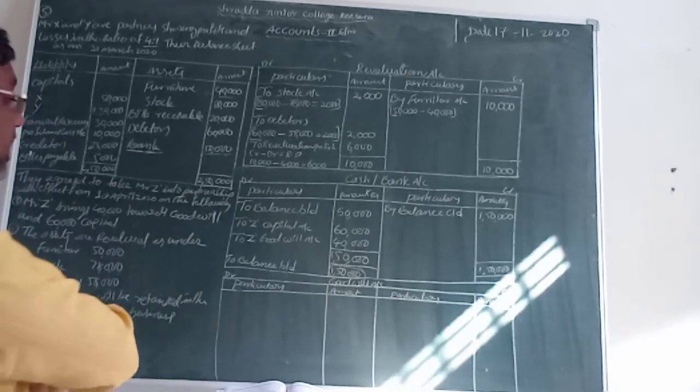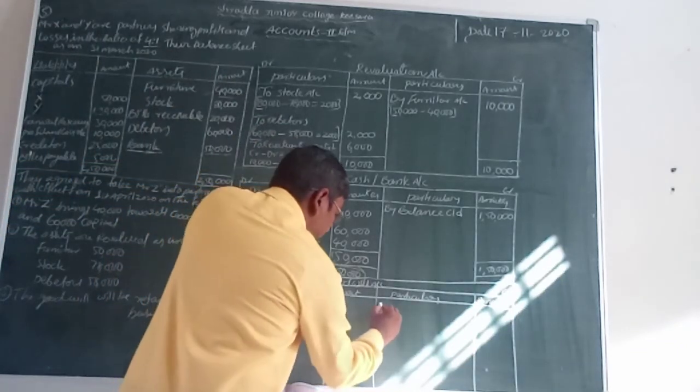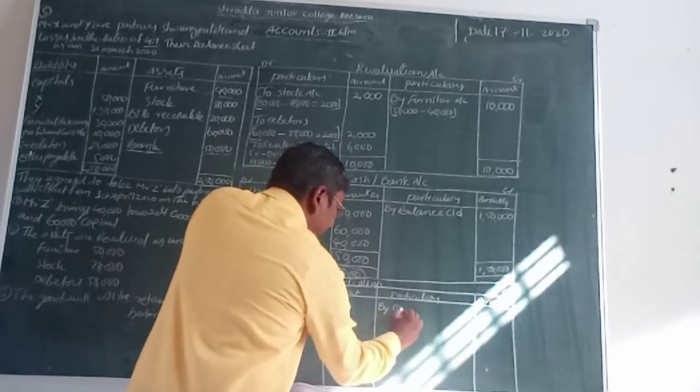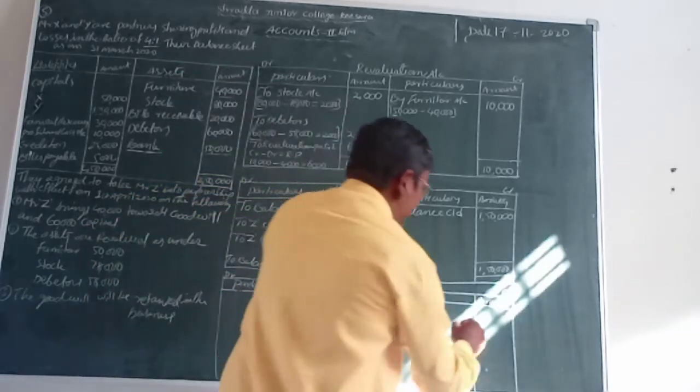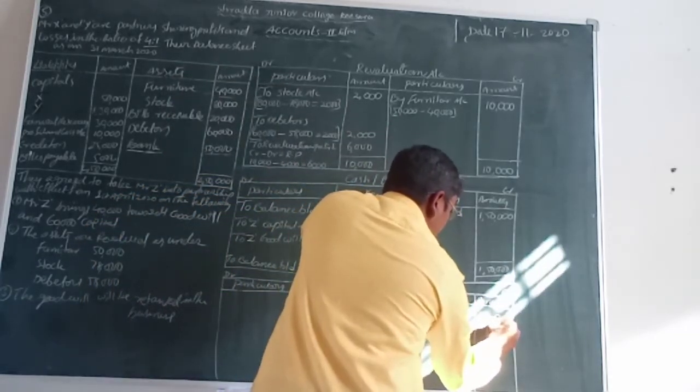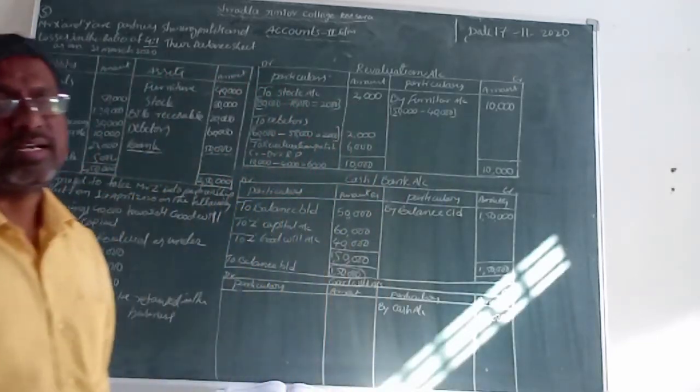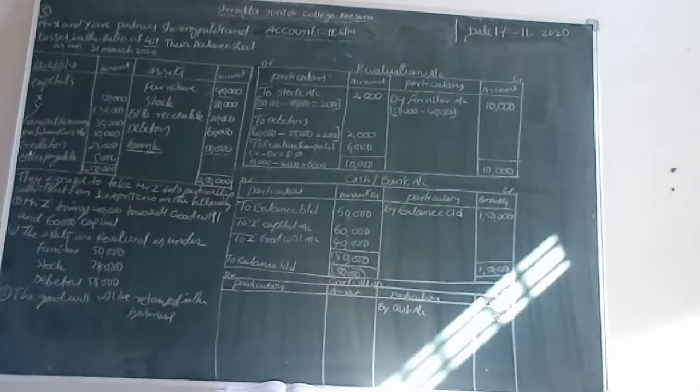That's how we record it on the credit side, by cash account. What can we write here? By cash account. What is the amount? The goodwill value is 40,000 rupees. The new partner brings the goodwill amount. The goodwill amount brought by the new partner is shared among the old partners. We distribute the goodwill amount to the old partners in their ratio.